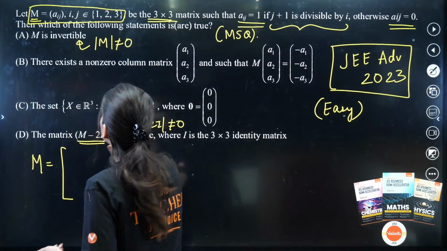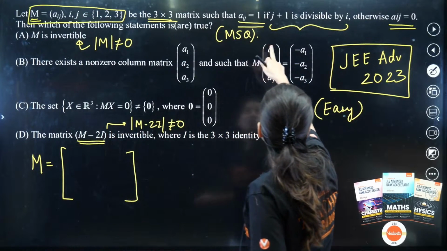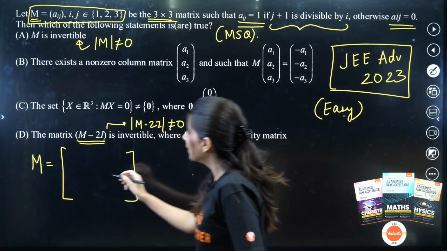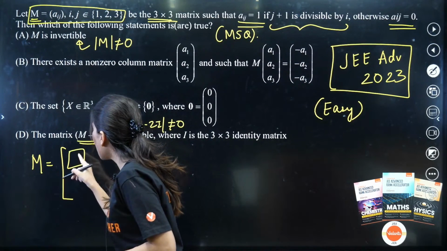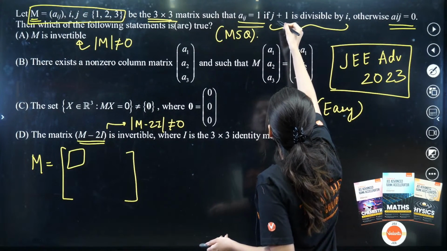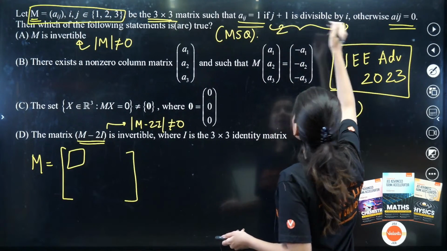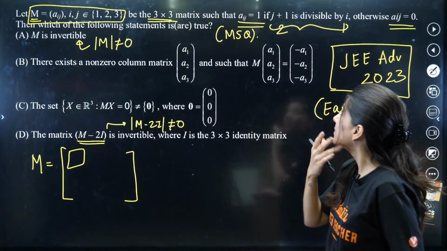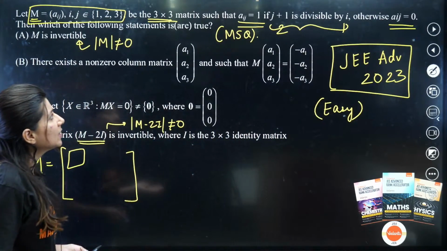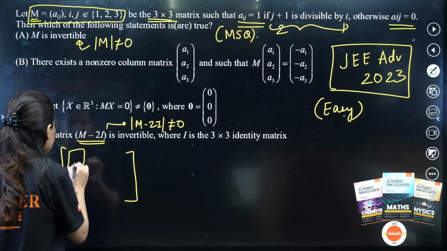M matrix. What they are saying is Aij is 1 if j plus 1 is divisible by i. So if i and j both are 1, what will happen? j is 1, so 2 is divisible by 1. Definitely 2 is divisible by 1, so this will be 1.